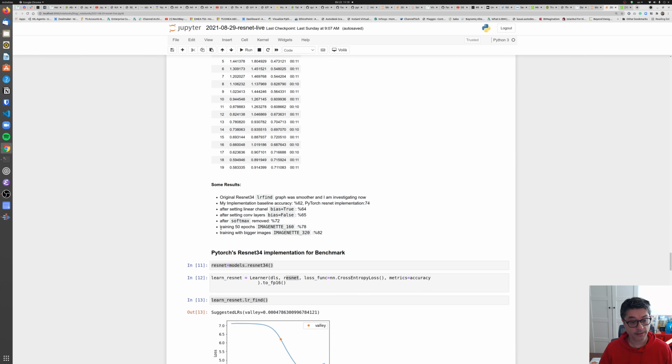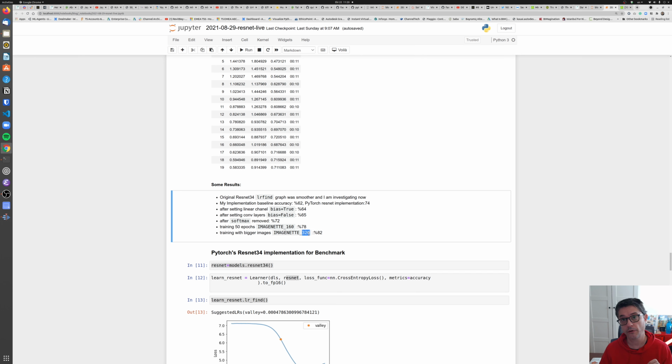Before the last step, I trained the network for 50 epochs instead of 20 epochs, and the accuracy increased to 78%. And here I tried something different. I downloaded ImageNet 320 to my computer and trained with this dataset, and the result became 82%.